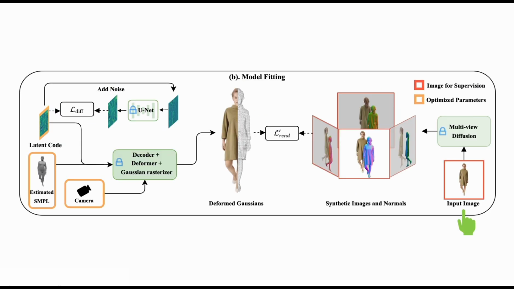At test time, we first generate synthetic images from the multi-view diffusion model. Avatar creation is then formulated as a model inversion problem by fitting the learned generative avatar to these images. We initialize the latent code by image-guided sampling and optimize it through model inversion, while keeping the decoder and diffusion model fixed. Both the avatar model and pose parameters are optimized in an alternating manner to correct abnormal poses.